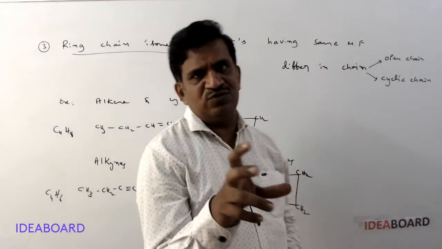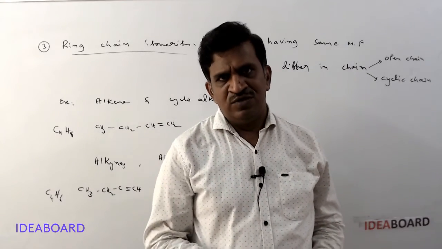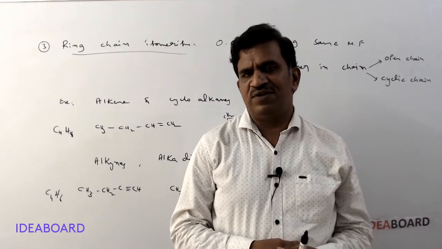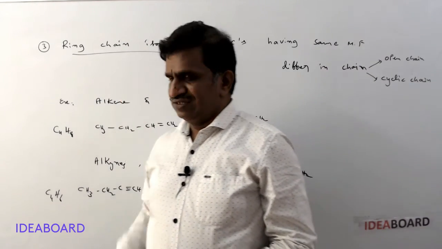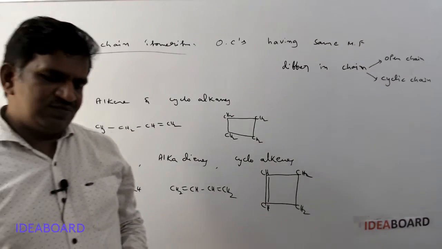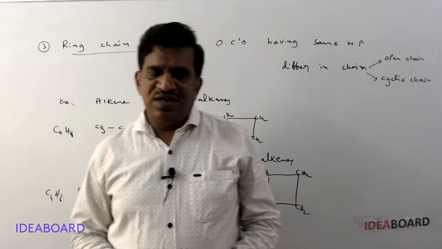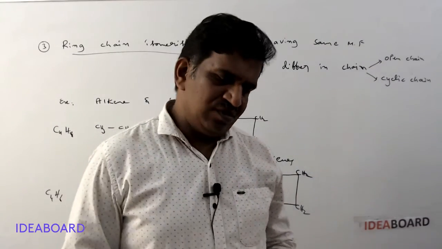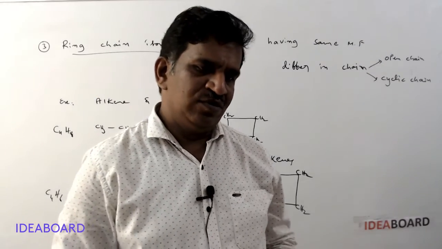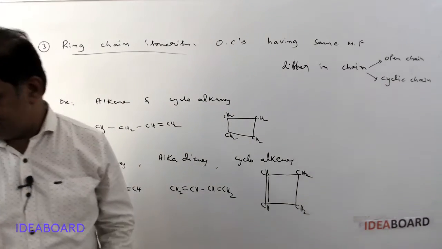Some compounds are present as open chain and some in closed chain form, with the same molecular formula. They are called ring chain isomers. Another important point, ring chain isomerism is also considered a functional group isomerism. If they give both the ring chain isomers and functional group isomers options, then go for the ring chain isomers option only. Okay?